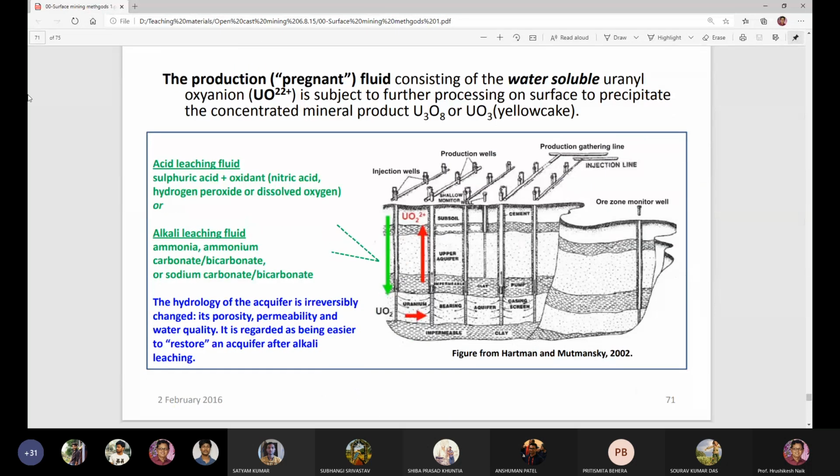The production fluid consisting of soluble uranyl ion is subject to further processing on surface to precipitate the concentrated mineral product, yellow cake. So this is the method of uranium mining using the in situ leaching method.